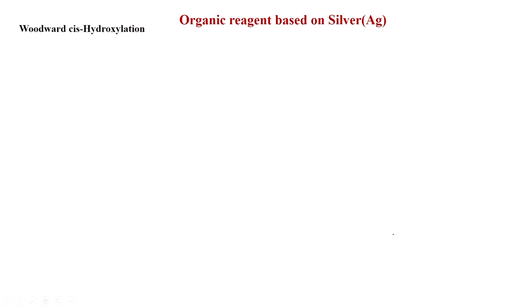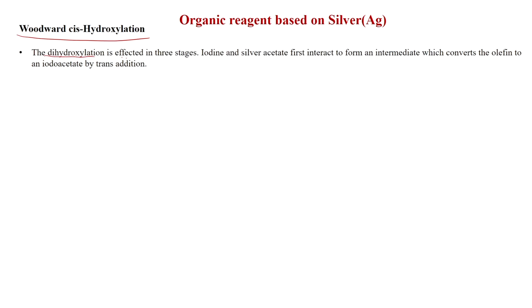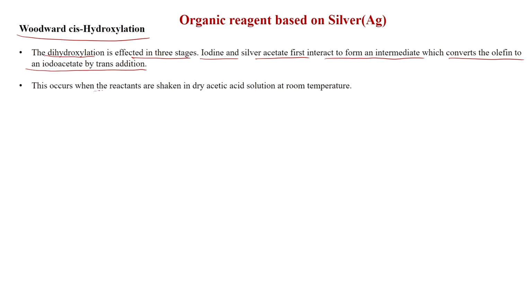So, first we will see Woodward cis hydroxylation. This is an important reaction developed by Nobel laureate Woodward. So, the dihydroxylation is effected in 3 stages. Iodine and silver acetate first interact to form an intermediate which converts the olefin to an iodoacetate by trans addition. This occurs when the reactants are shaken in dry acetic acid solution at room temperature.